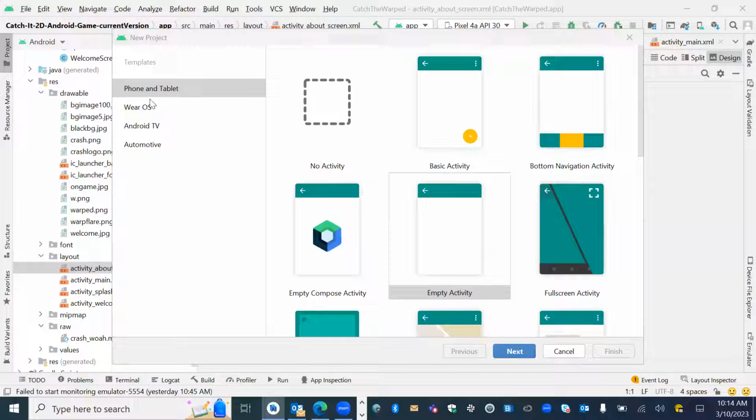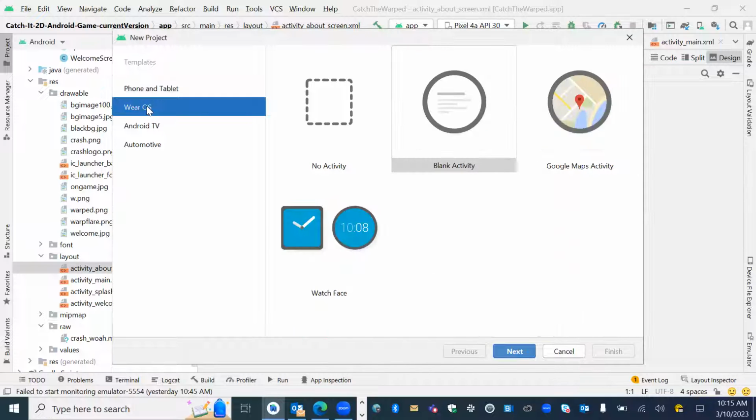And so what you see there is the different templates of activities you can use. So for example, if you want to create an app for a phone or tablet, you just go through that. For example, if you want to create an app for maybe your Apple Watch or your Android watch, in this case, you would go right here and click on that. And then you see what activities you can do right there. Okay, you can see right there for that.